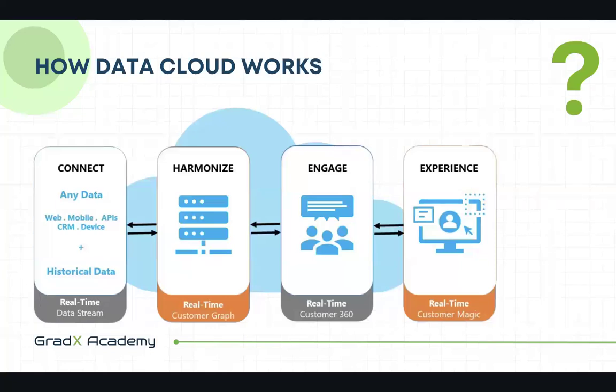After that we harmonize the data. Harmonize that data means we can create a single customer graph from different data. We engage with them. Engage means we send the email, we can create analytical reports, we can create the graphs, we can have a 360-degree view of that particular data. And then we can experience that data and create or trigger any particular sort of flows or any particular task from that. Means we can do actions on that data.